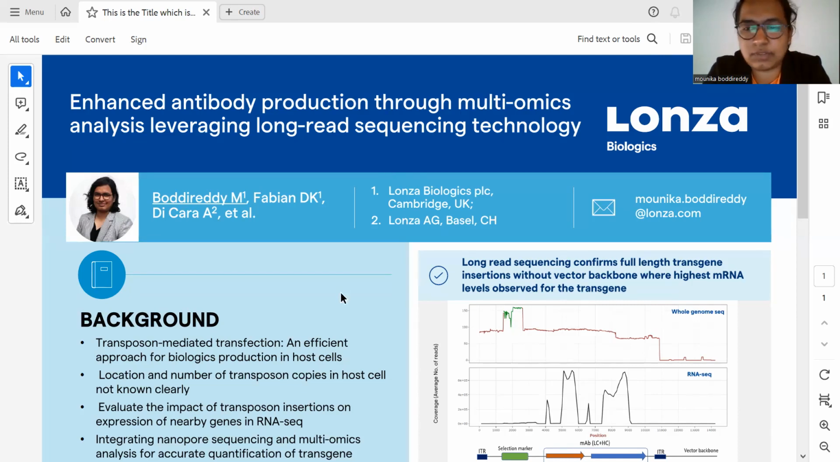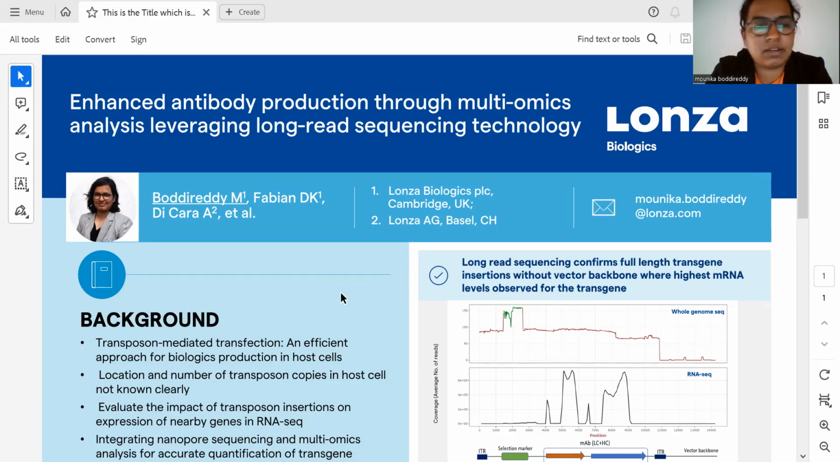Transposon-mediated transfection is one of the efficient approaches for biologics production in host cell genomes. These transfection methods are used for inserting foreign DNA in host cell genomes. However, the location and number of transposon copies in the host cell genomes is not known clearly with the methods which have been implemented so far. So the main aim of my poster is to accurately quantify these transgene insertions, and especially full-length transgene insertions, in the host cell genome.